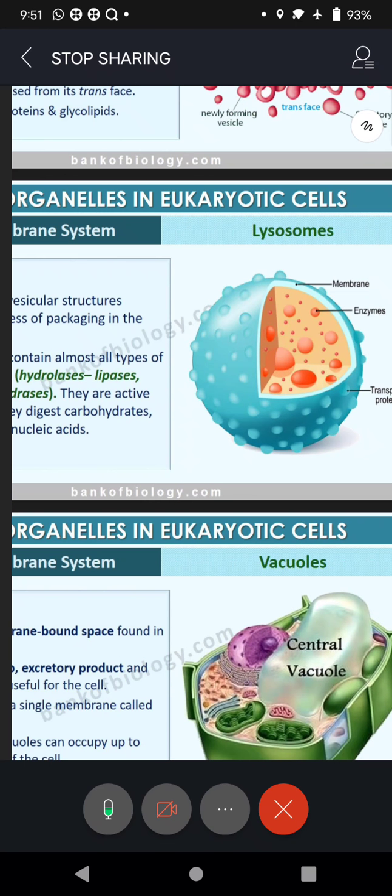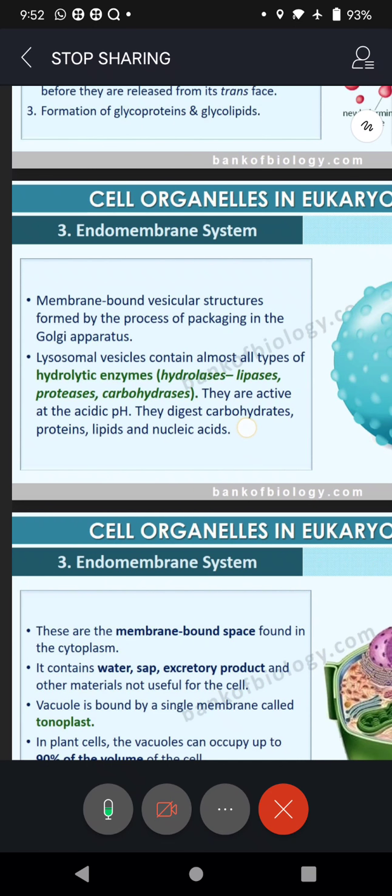Then we move on to the third one, it is called lysosomes, and most of the time this question will be asked in your UPSC NDA as well as your NEET exam. What are the suicidal structures of a cell? So your answer should be lysosomes. Why suicidal? They collect all the waste material, go to the surface of the cell and then blast off. Since they are breaking off, it is almost like committing suicide. Hence they are called suicidal organelles of the cells. And basically they are involved in throwing out waste materials.